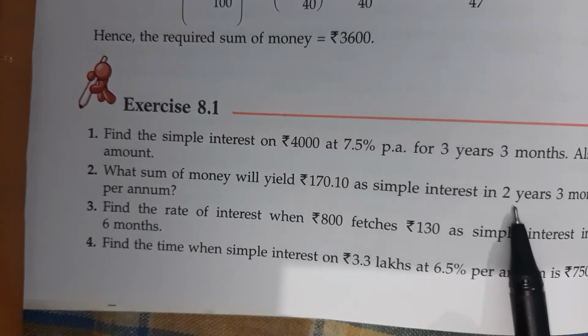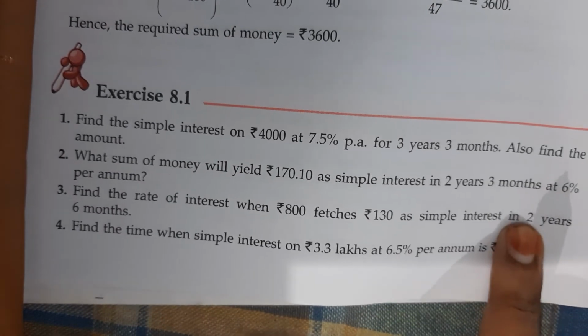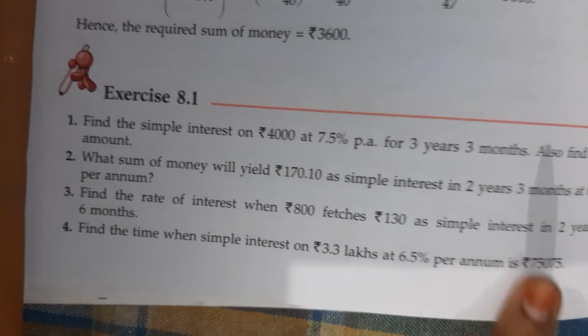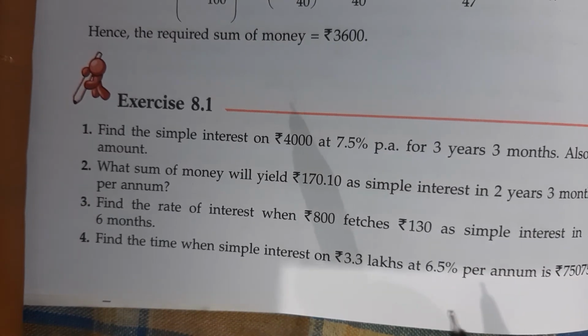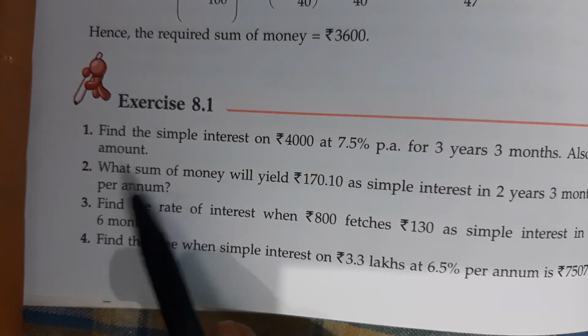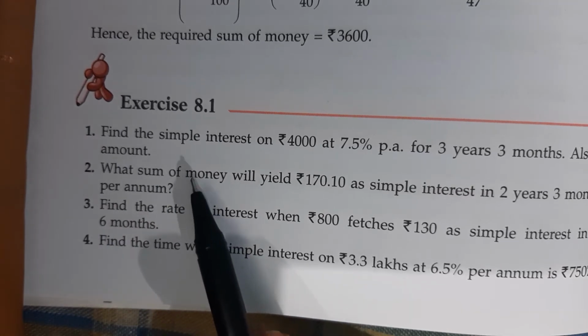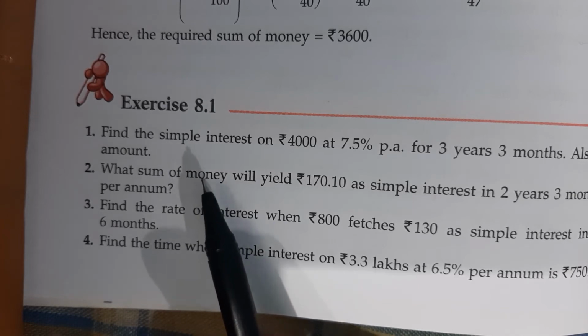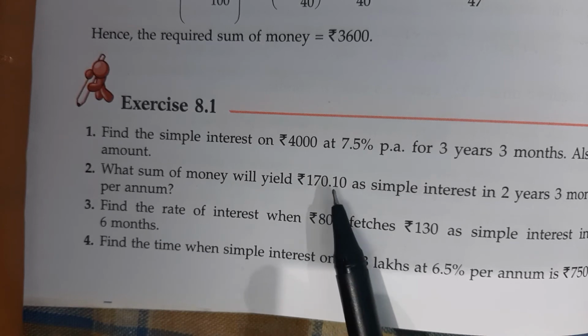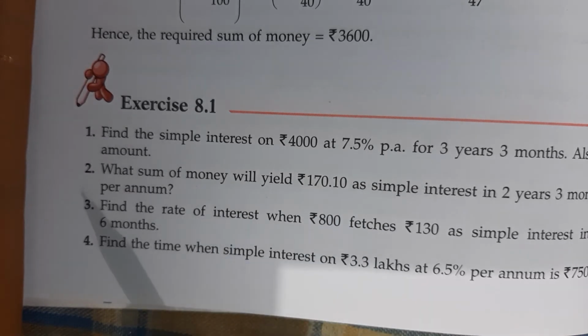Here time is given, 2 years 3 months, and 6% rate is given. We have to take out what sum of money it will yield, that means the amount we have to calculate. To take out the amount, first we have to calculate the principal. When the principal comes, then we will add 170.10 and it will come to the amount.